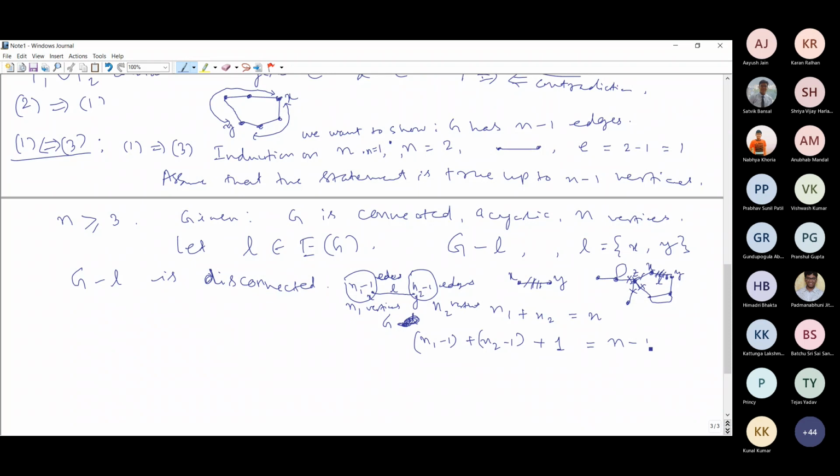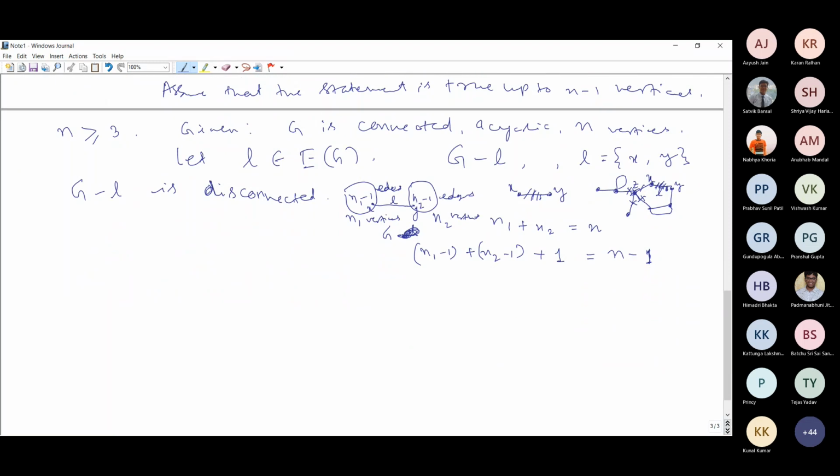I am just giving a brief outline. Anyway, in your exam, we are not asking any proof. So try to understand, I'm giving an outline, and convince yourself. This is N minus 1 edges. This is not difficult, and you will be able to understand. This is how first implies third.